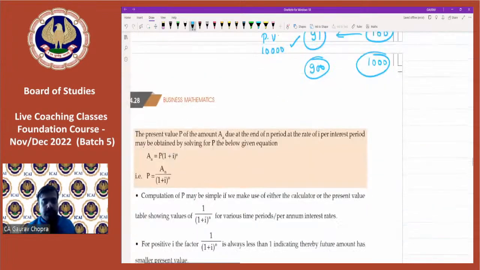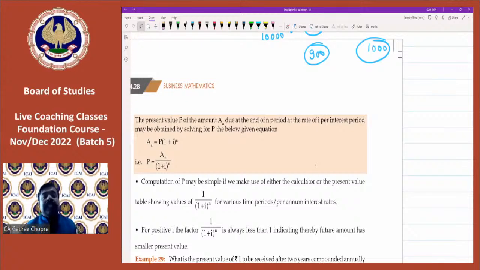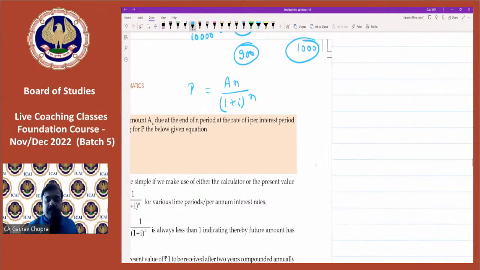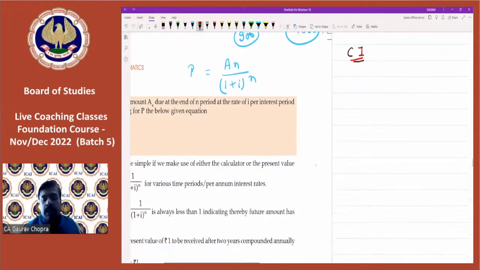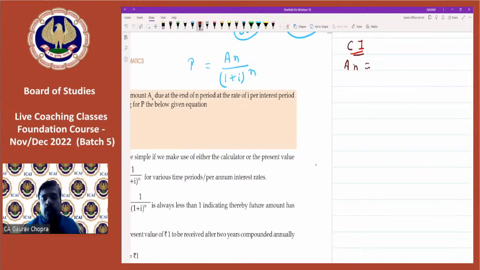All right. So one of the basic formulas to calculate the present value is very simple. It is P equals AN divided by 1 plus i. So how is this formula derived? In the case of compound interest, we had written the formula: amount is equal to principal times 1 plus i whole to the power of n.